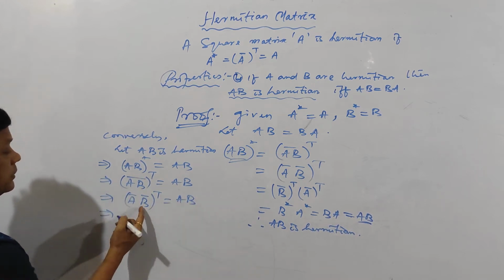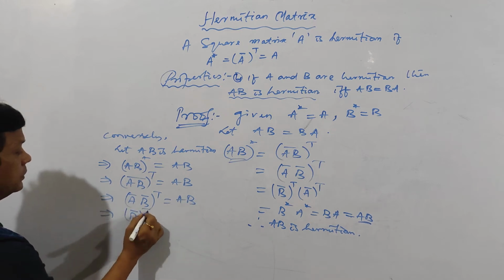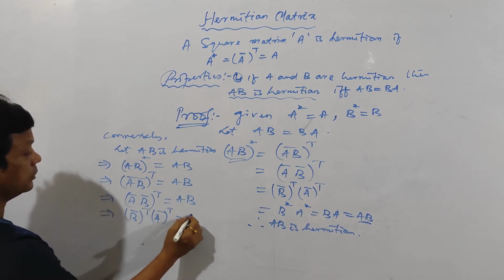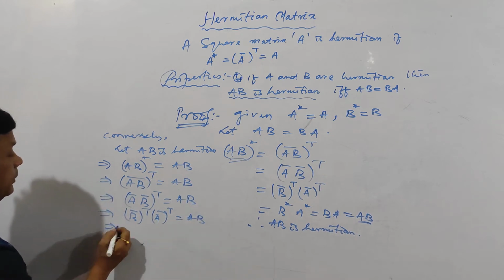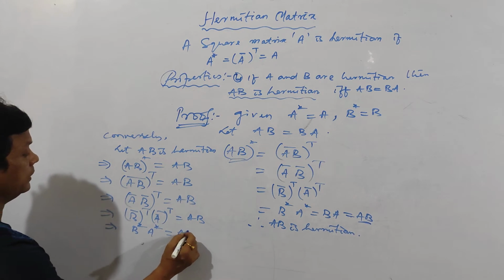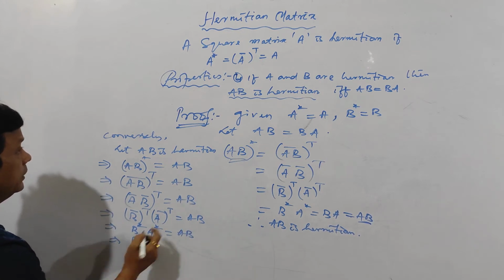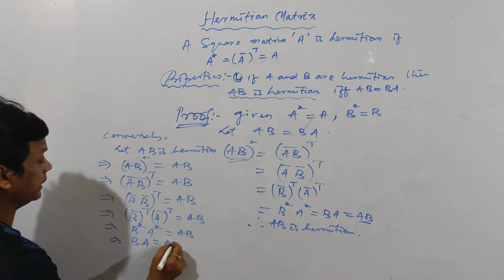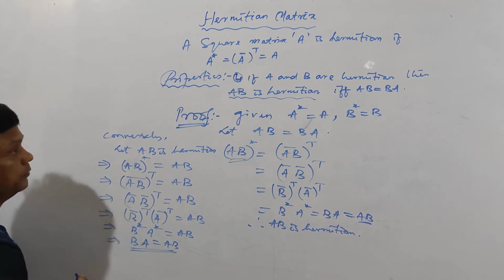Then this one is B bar transpose into A bar transpose is equal to AB. And B bar transpose is B star. This is A star is equal to AB. And B star is B, it is given. And A star is A is equal to AB. So hence AB is equal to BA. We have proved it. Okay.